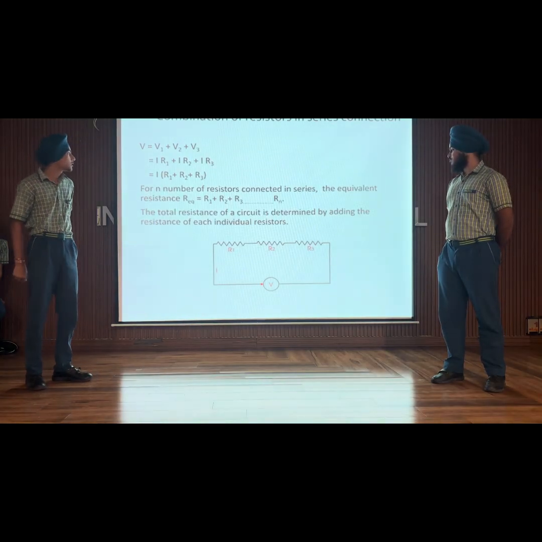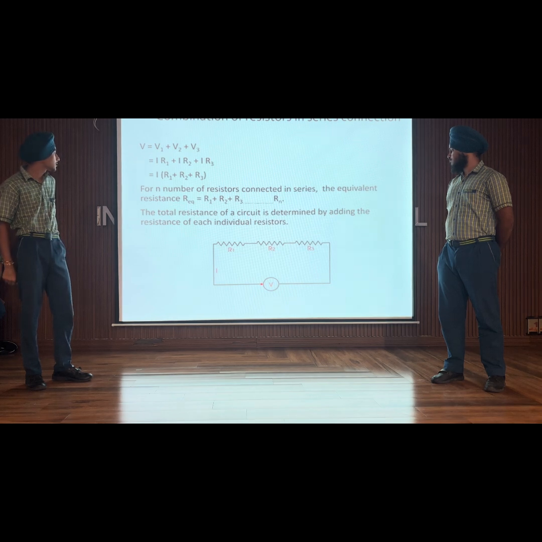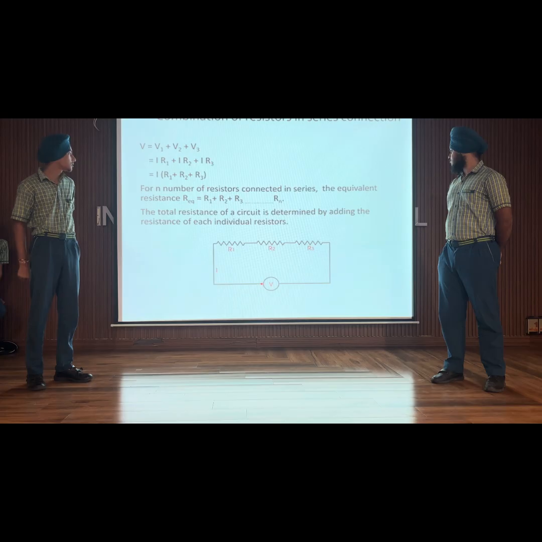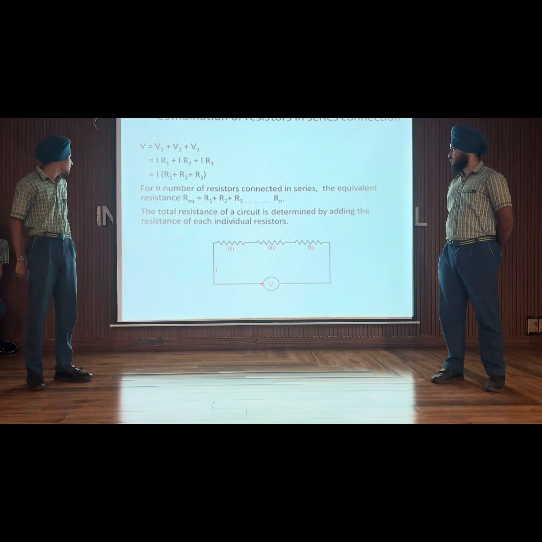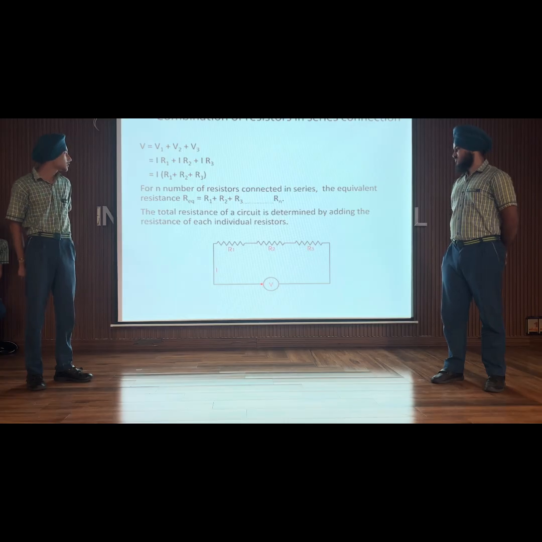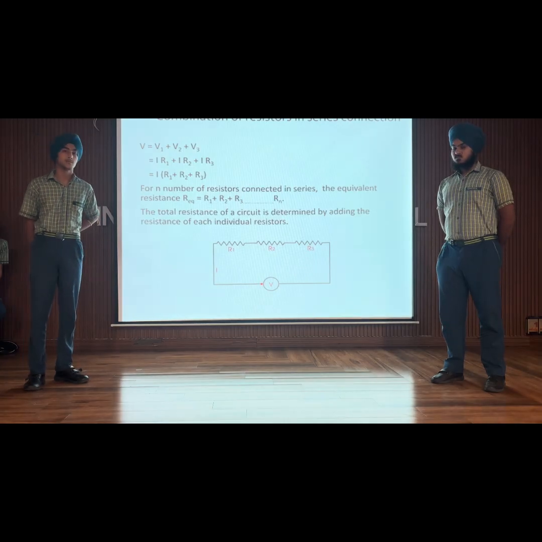Combination of resistors in series combination. For n number of resistors connected in series, the equivalent resistance R equals R1 plus R2 plus R3 plus ... plus Rn. The total resistance of the circuit is determined by adding the resistance of each individual resistor.